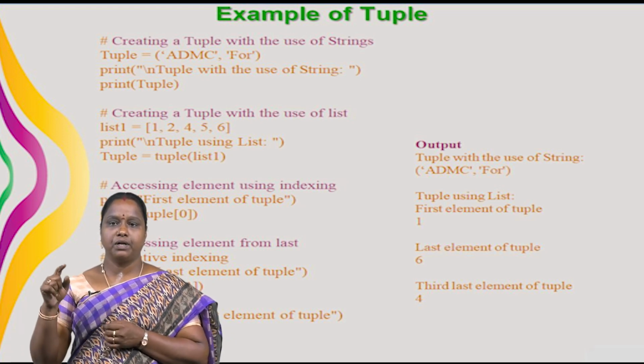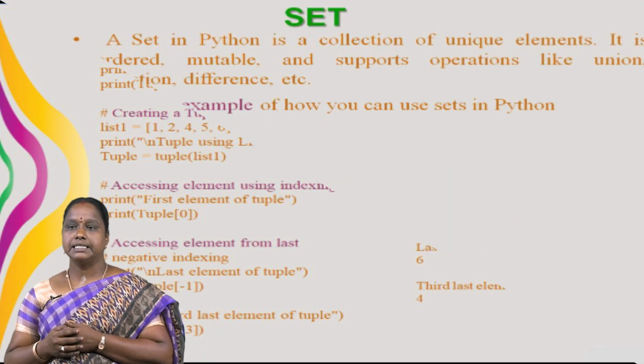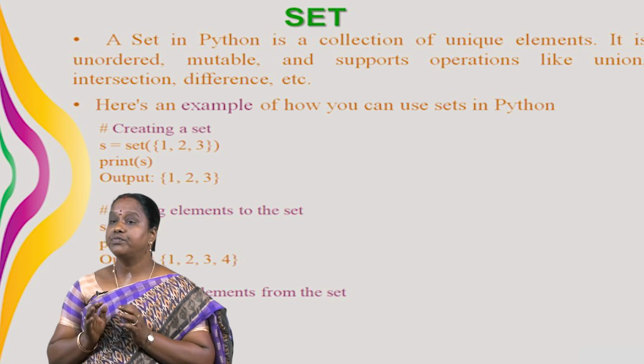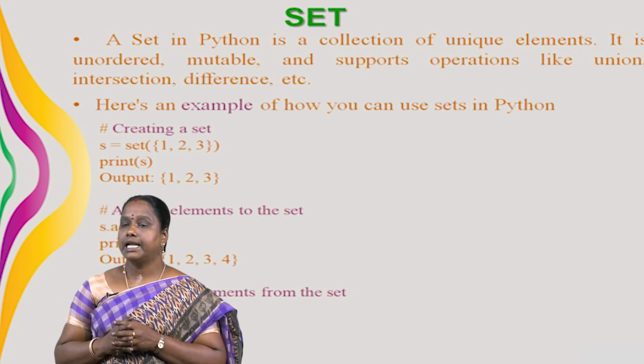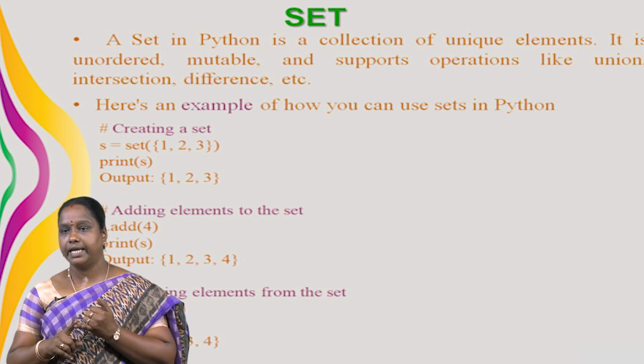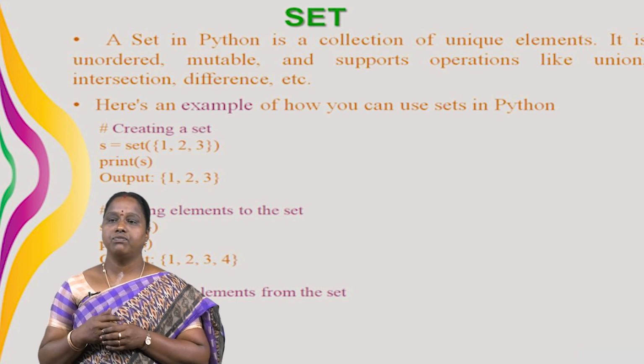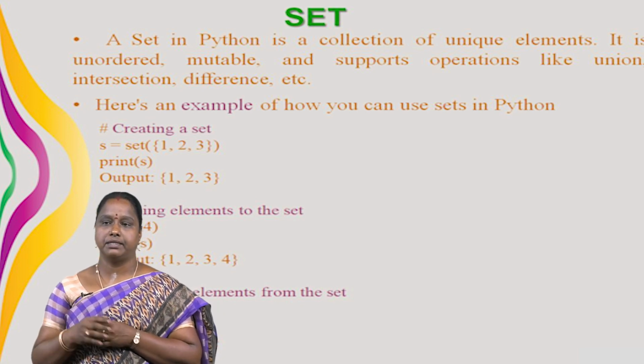So, print of tuple of -3. Next one is set. A set in Python is a collection of unique elements. It is unordered, mutable, and supports operations like union, intersection, and difference, etc. Here is an example of how you can use sets in Python.